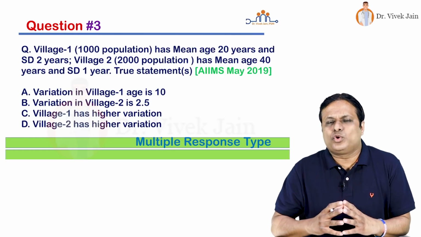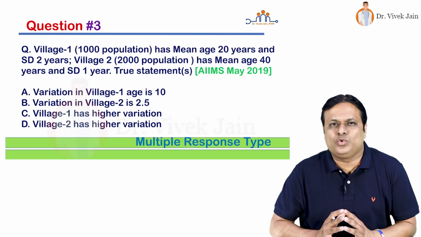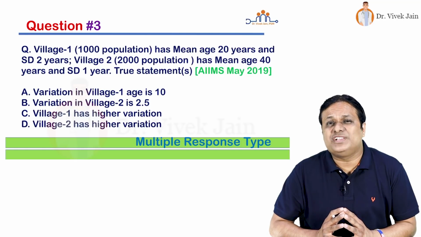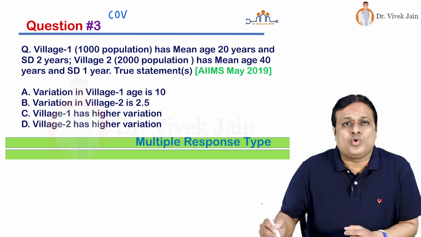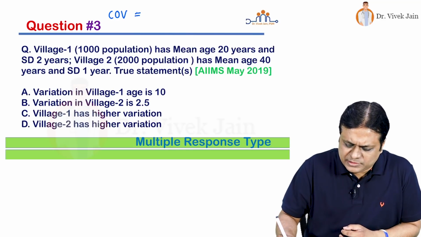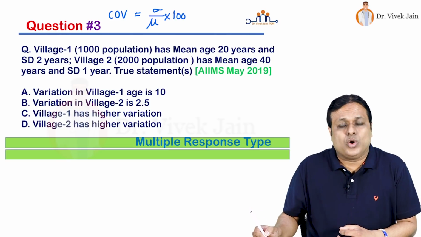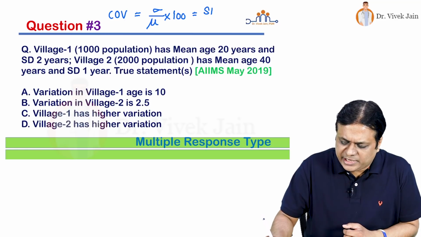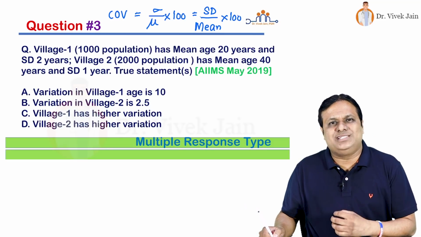Okay, so friends, if you look at this question and choices, what they are asking you is to compare variation in two villages. Variation you can compare by which mode or which type of dispersion? That is known as COV, coefficient of variation. What is the formula for this? This is sigma upon mu into 100, or I can say standard deviation divided by mean into 100. Now you calculate for both the villages separately.